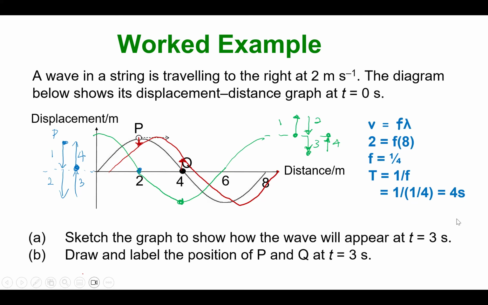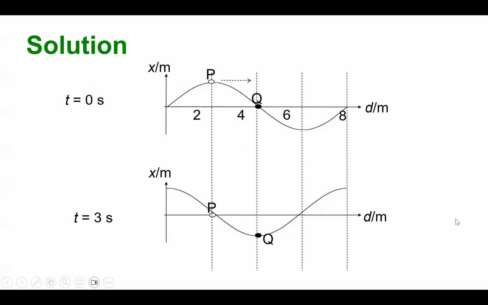What happens if it's 2 seconds later? Let me draw in 2 seconds later. The period is 4 seconds; one whole cycle takes 4 seconds. After half a cycle, 2 seconds later, everything will be in the exact opposite direction. Your P, which is the crest, will now be at the trough, and your Q will still be at the equilibrium.